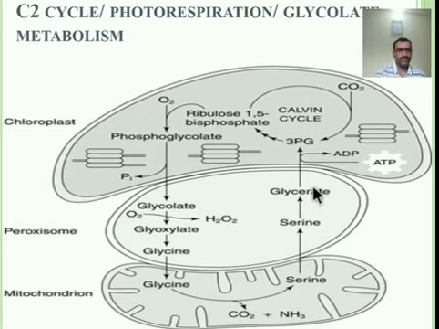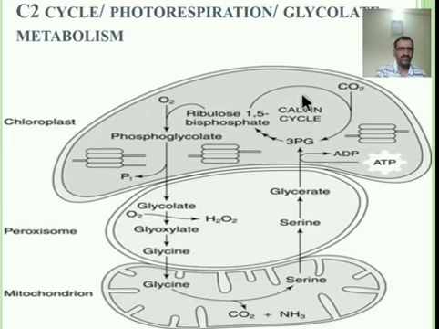In that glycerate, ATP energy is utilized. One molecule of phosphate is combined with the glycerate to form the 3-PGA compound, and ATP is converted into ADP. This PGA again absorbs CO2 and produces the RuBP compound.